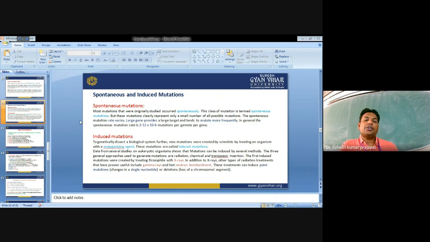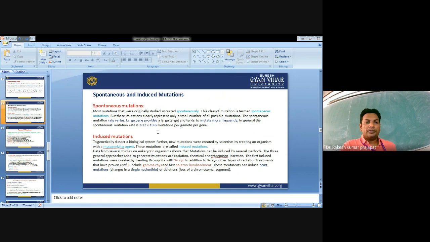Spontaneous and induced mutations. Spontaneous mutations are those that occur spontaneously, and were originally studied that way. This class of mutation is termed spontaneous mutation, but these mutations clearly represent only a small number of possible mutations. The spontaneous mutation rate varies. Large genes provide a large target and tend to mutate more frequently. In general, the spontaneous mutation rate is 2 to 12 times 10 to the power minus 6 mutations per gamete per gene. So the mutation rate is somewhat high.